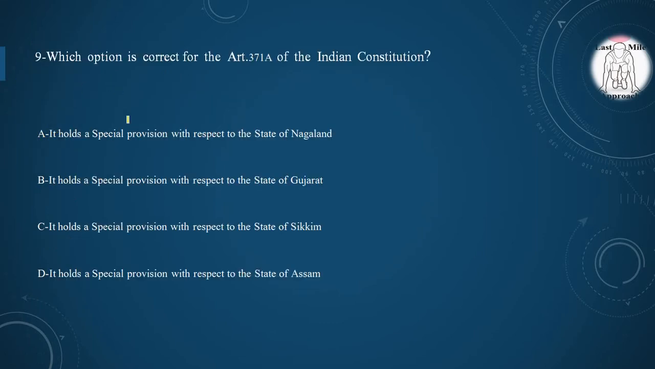Now moving to our next question. Which option is correct for Article 371A of the Indian Constitution? Option A, it holds a special provision with respect to the state of Nagaland. Option B, it holds a special provision with respect to the state of Gujarat. Option C, it holds a special provision with respect to the state of Sikkim. Option D, it holds a special provision with respect to the state of Assam. And the correct option is option A. Article 371A of the Indian Constitution holds a special provision with respect to the state of Nagaland.